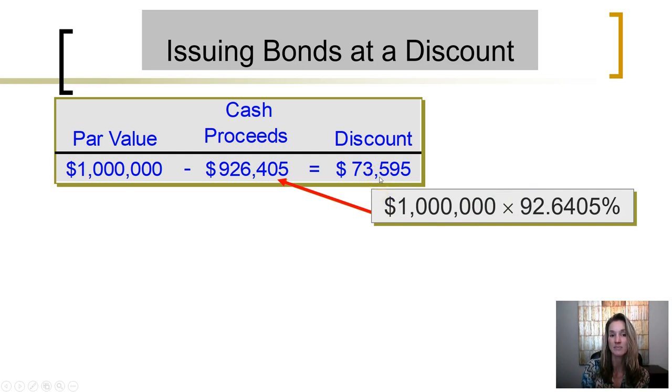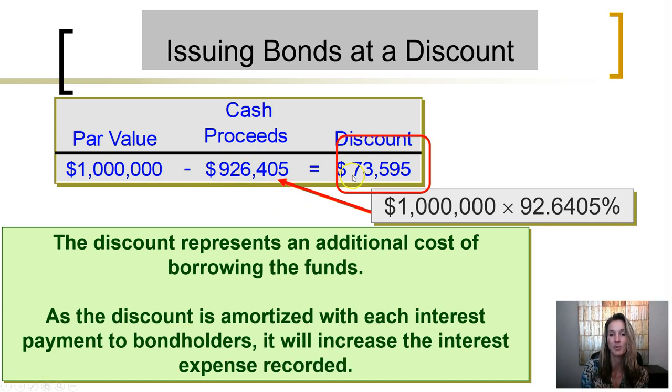There is a discount of $73,595, which is the difference between the par value and the cash that they are sold for. This discount really represents an additional cost of borrowing the funds, because not only does the corporation have to pay interest every 6 months, but when they go to pay off the bonds, they have to pay off $1 million, but they only borrowed $926,405. So they have to pay an additional $73,595 over and above the 6-month interest payments.